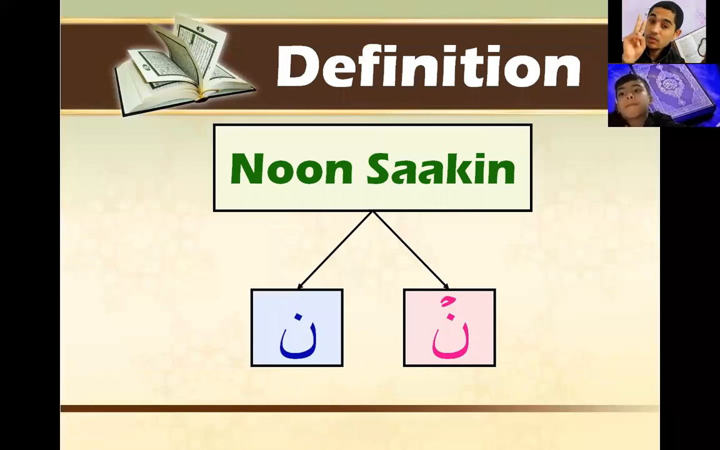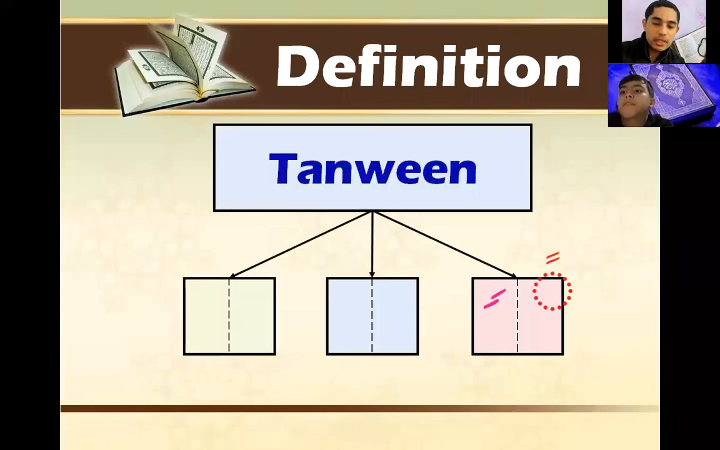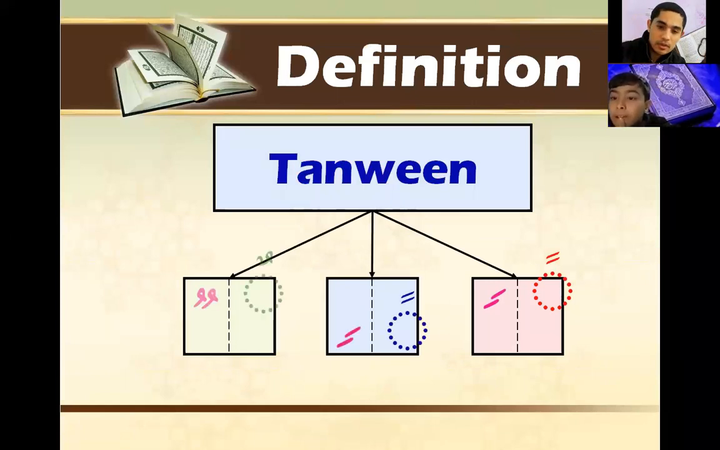So we have two shapes of noon. What's the first one? Noon without anything, with nothing, and noon with a sukun. Yeah, good job. And tanween, in fact, each type of tanween has two shapes. They are close to each other, but they are quite different.